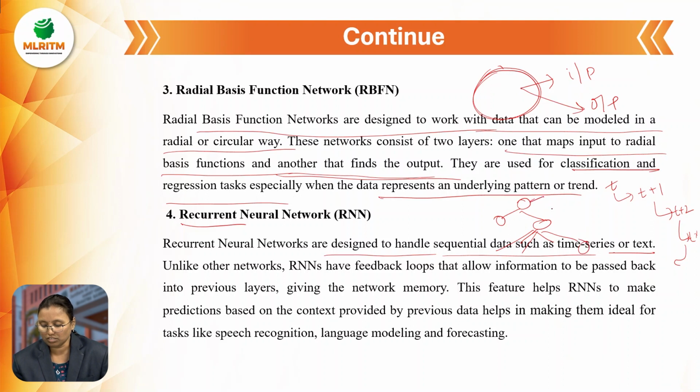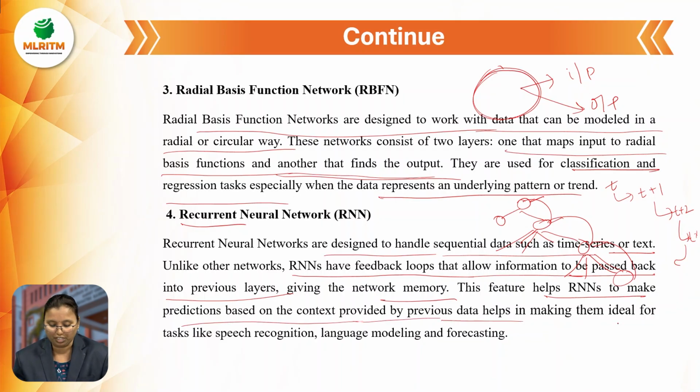This is the first node, and it will add to the next nodes, and so on. Recurrent means repeating. In an RNN, feedback loops allow information to be passed back into the previous layers. If any information is there, we have to forward it backward, giving the network memory. This feature helps make predictions based on the context provided in the previous data, which is ideal for tasks like speech recognition, language modeling, and forecasting. So these are all uses of RNN.